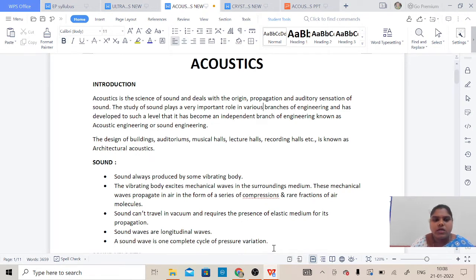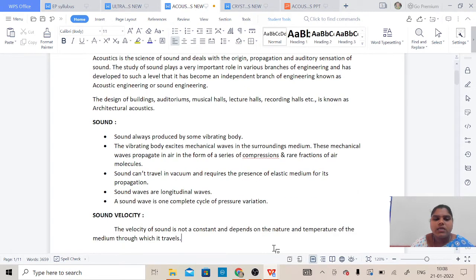Let us see what sound is. Sound is always produced by some vibrating body. That means wherever we are getting a sound, it is always from a vibrating body. The vibrating body excites mechanical waves in the surrounding medium. These mechanical waves propagate in air in the form of a series of compressions and rarefactions of air molecules.